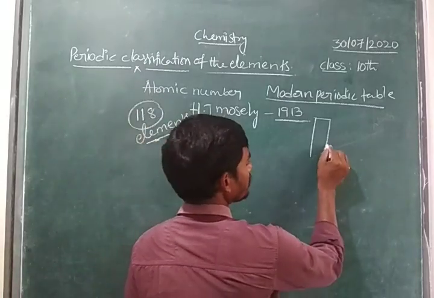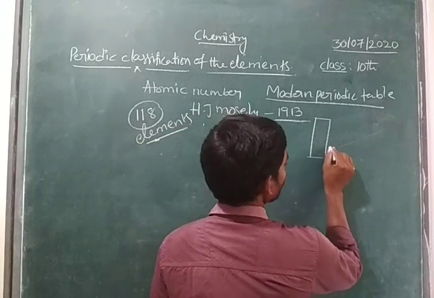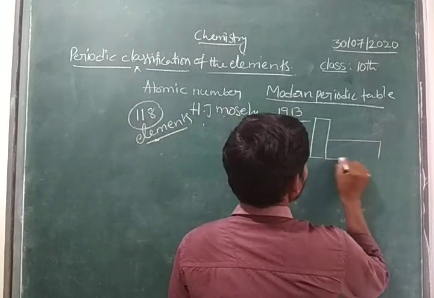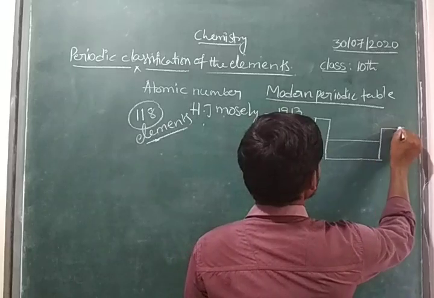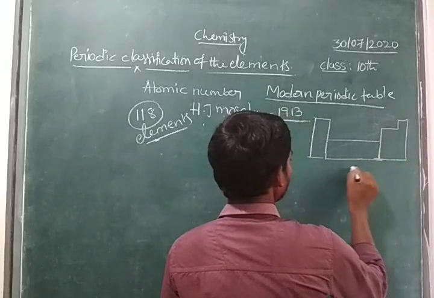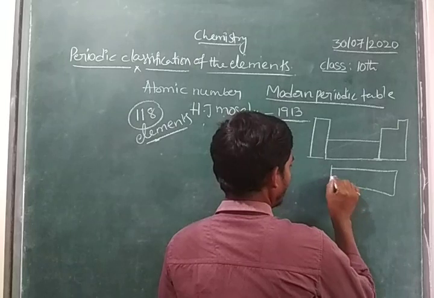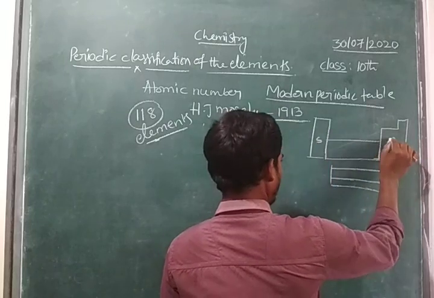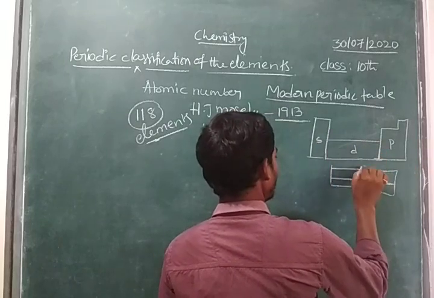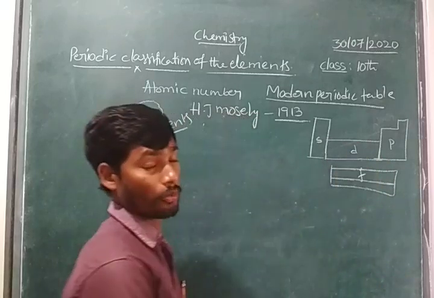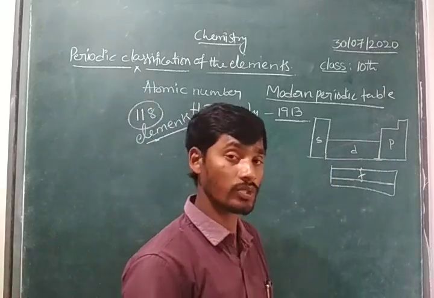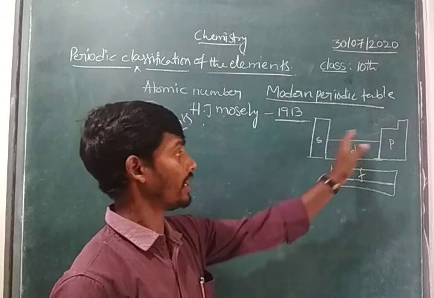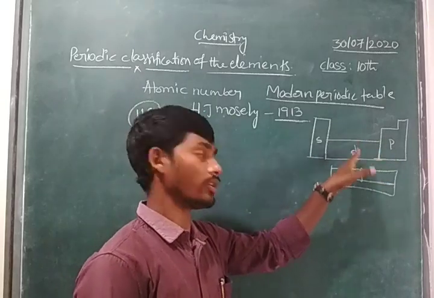Those are S, P, D, F. There are four blocks we have: S block, P block, D block, F block.